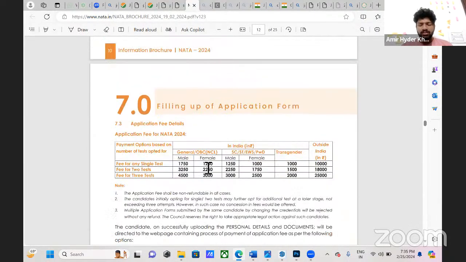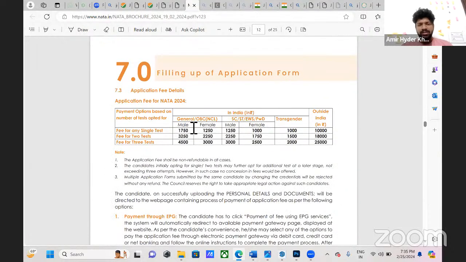The application fee for General, OBC and non-creamy layer, for any single test, is 1,750 for male and 1,250 for female. This is a bit expensive examination. That's why many don't give. Only people who aspire to architecture a lot will be able to give. But I advise everyone to give NATA. The fee for two tests is 3,250 for males and 2,250 for females. The fee for three tests is 4,500 for males and 3,000 for females. You see, for SC, ST, EWS, PWD, physically challenged.